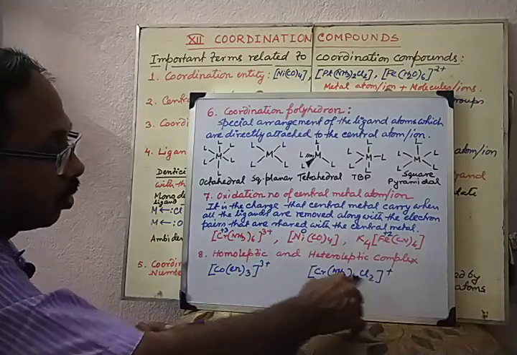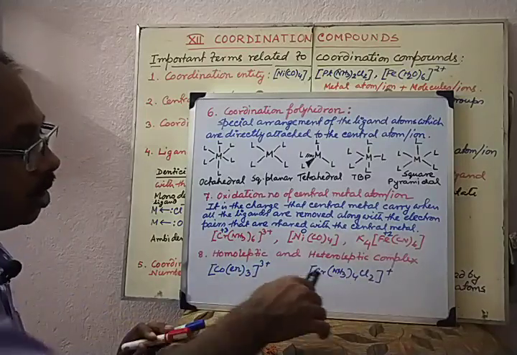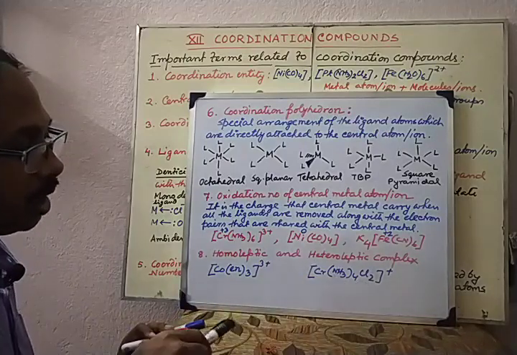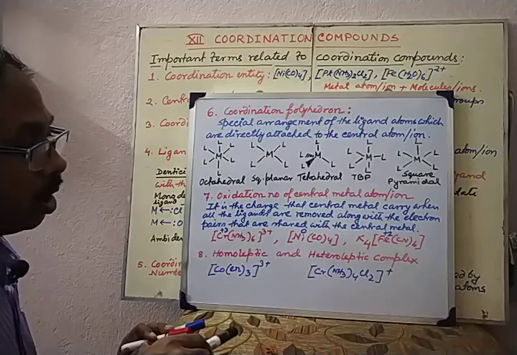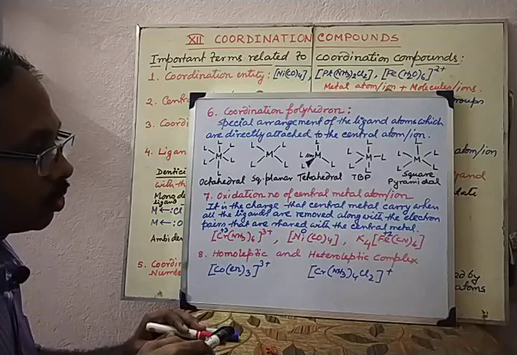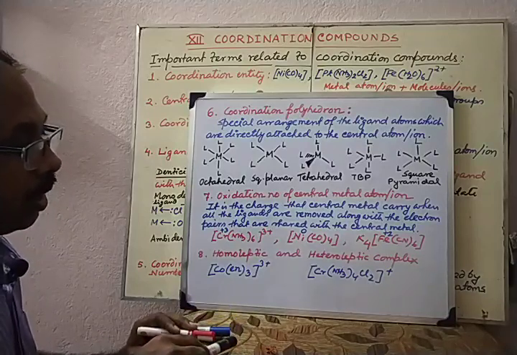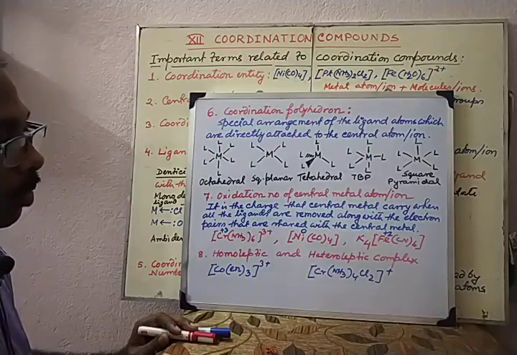In this complex, in the coordination sphere, more than one type of ligand is present. Here it is the NH3 molecule and Cl- ion. So it is called heteroleptic; if more than one kind of ligand is there within the coordination sphere, then the complex is termed a heteroleptic complex.